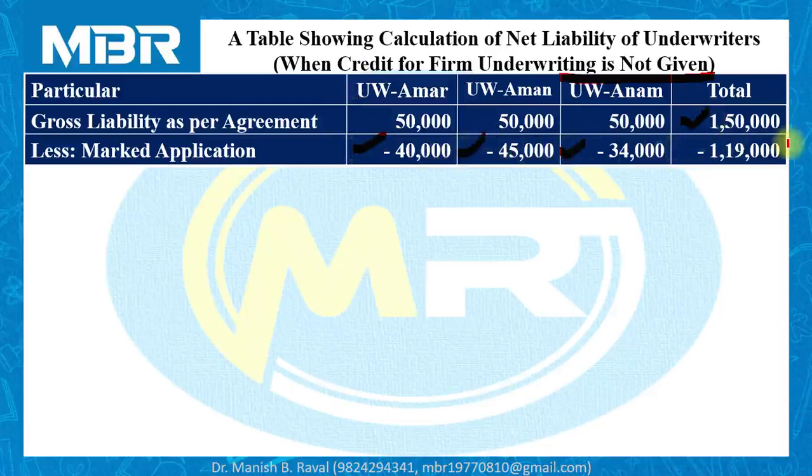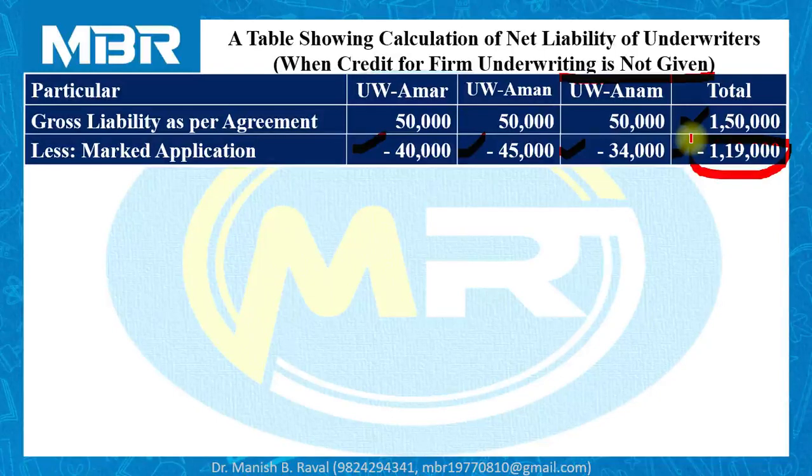So total number of marked applications received by the company from the public is 1,19,000. Suppose the benefit of the firm underwriting is given to the underwriter, then the figures of marked applications will change.